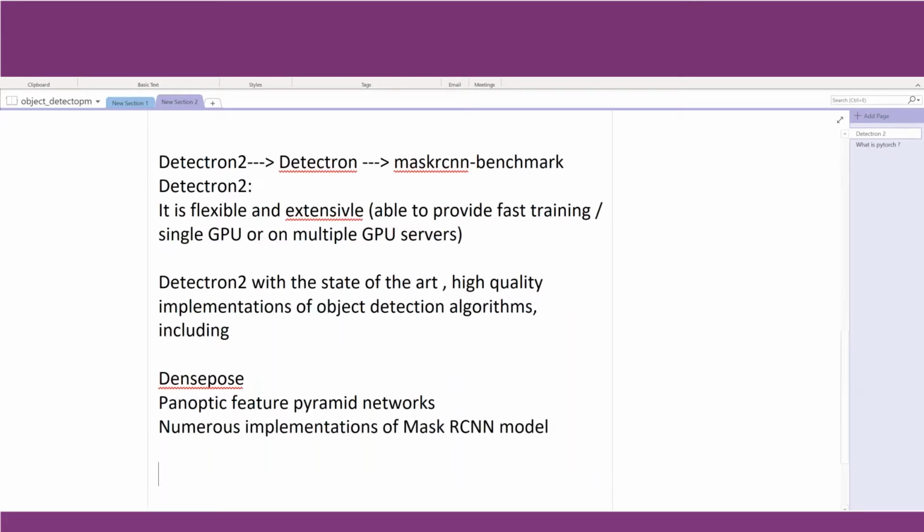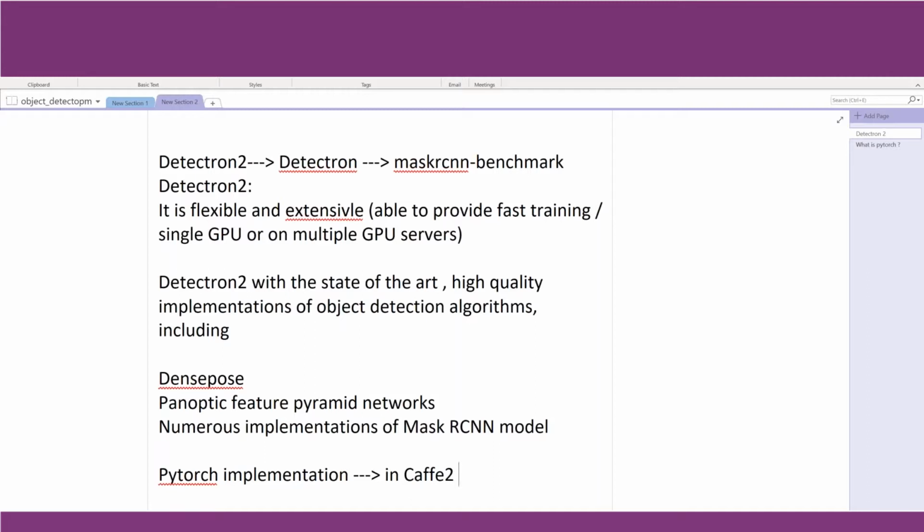Also, on the technical side, what are the improvements in Detectron 2? One is the PyTorch implementation. Detectron 1 was initially implemented in the Caffe2 framework. Now it is entirely a PyTorch implementation. I've already listed the advantages of PyTorch.